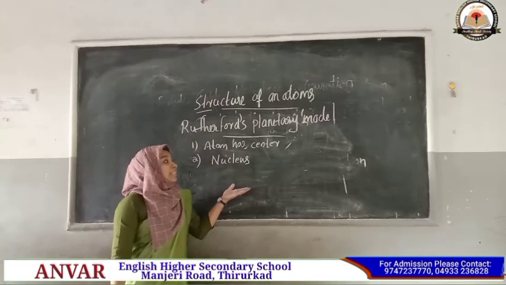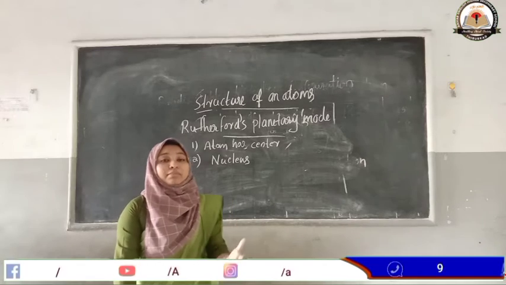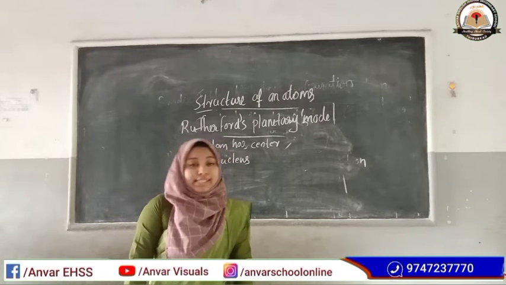He arranged the parts of an atom like a solar system.